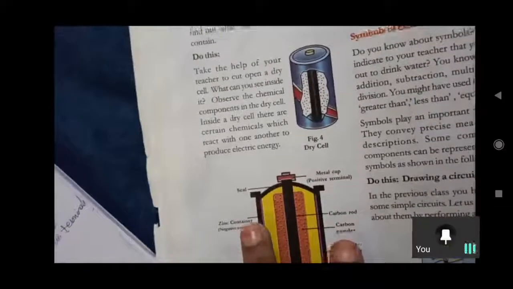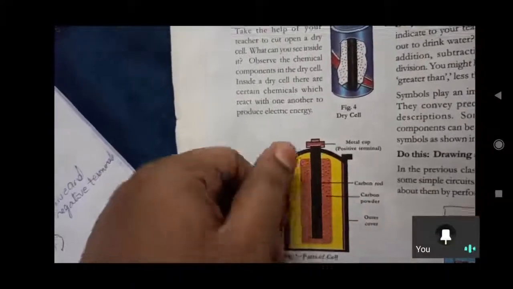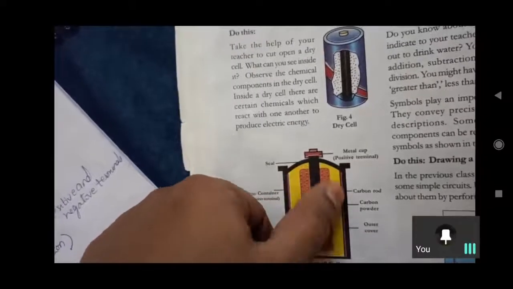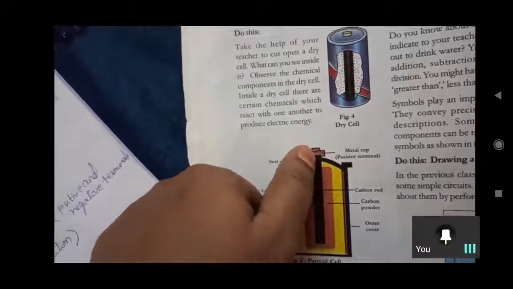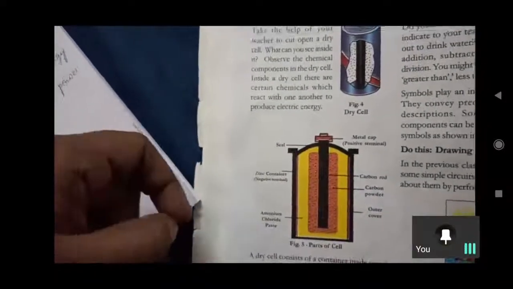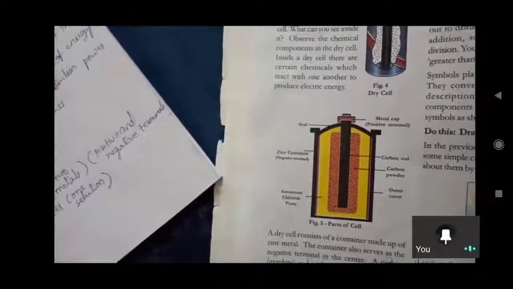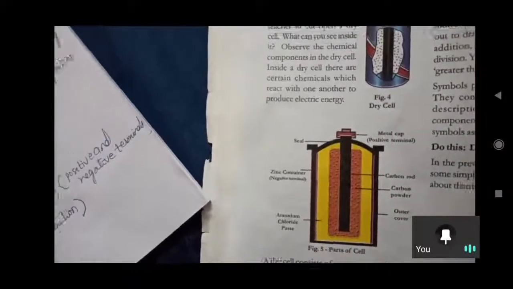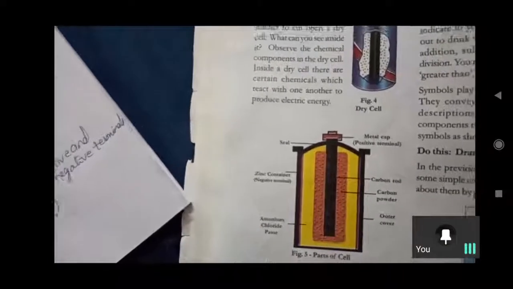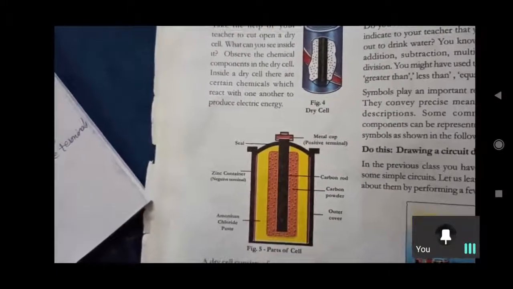So this metallic strip, the zinc container, is called the negative terminal here, and in between is the carbon rod, and a mixture of carbon powder will also be there on the surroundings of that carbon rod. This carbon rod and metal cap, that metal cap acts like a positive terminal, and a seal will also be there, and in between an electrolyte like water, ammonium chloride paste, acting as an electrolyte. I told you about the electrolyte: for electrodes, positive and negative terminals, two metals we need and one solution we need. The water we have taken is called the electrolyte.